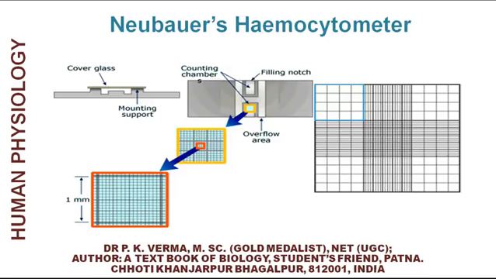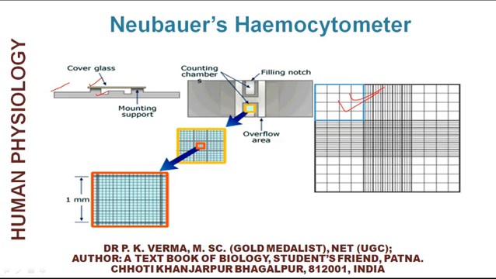Now, this is the diagram showing Neubauer's hemocytometer. Hemocytometer is a special type of slide. You can see here is the slide. It has some grooves, and after putting the blood sample into these grooves, it is covered with a cover glass. On the slide, there is an area in which fine divisions are made by making grooves.